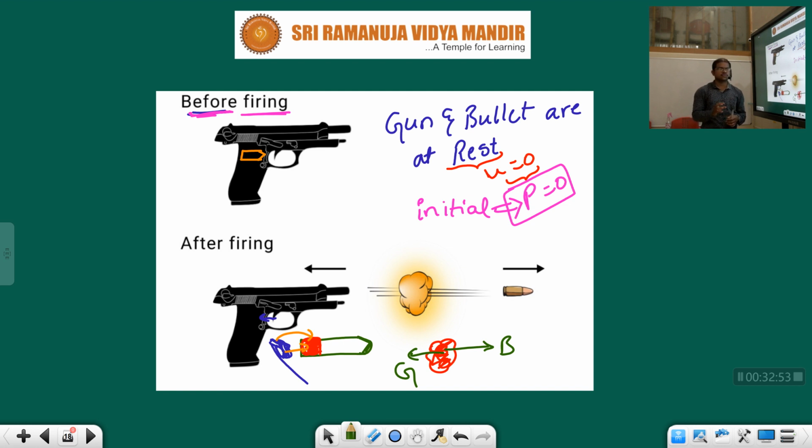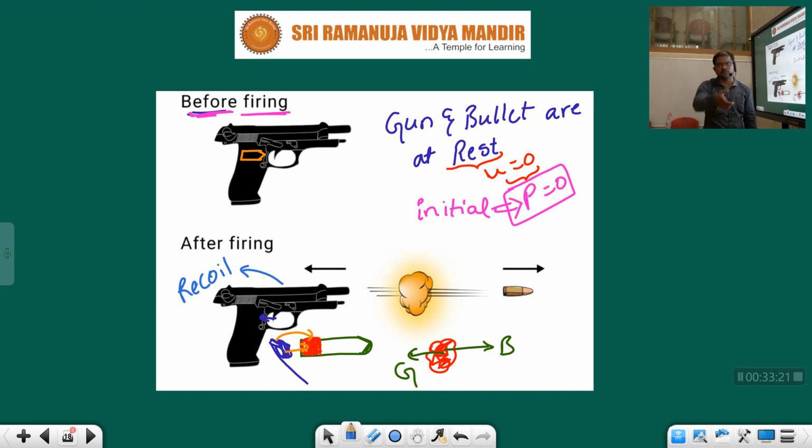With how much force the bullet is moving forward, that much force will be applied on the gun also. Due to this, what will happen? The gun comes back. When it is coming back, that condition is called recoil, children. Recoil of a gun means after firing we get a jerk backwards.